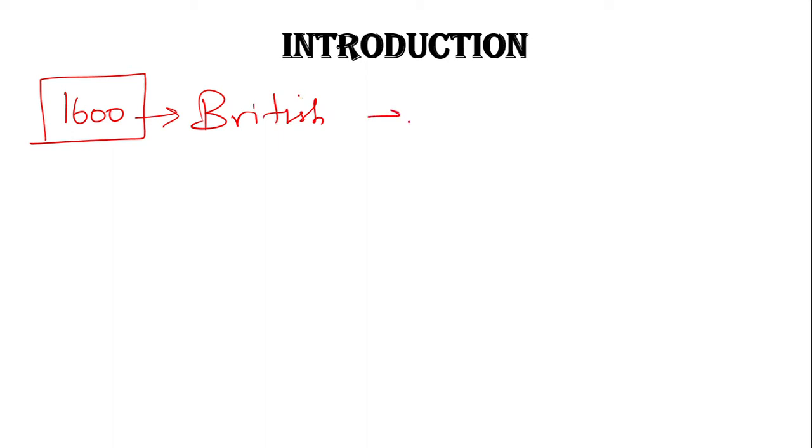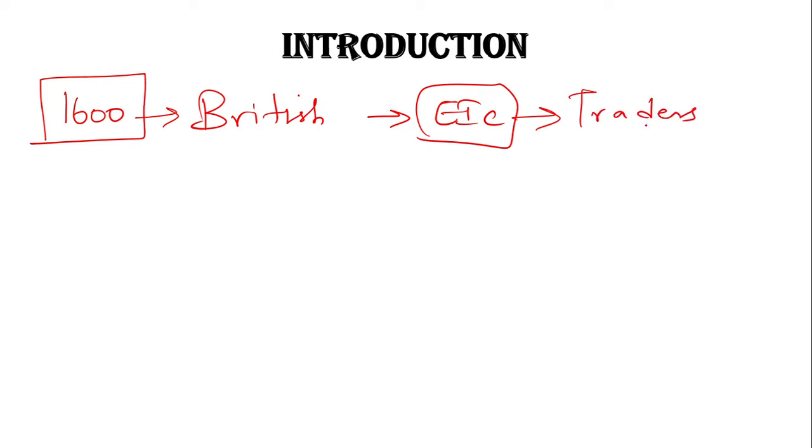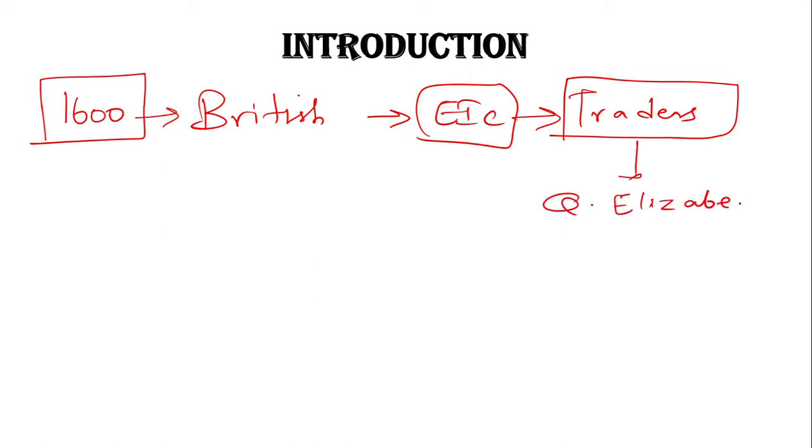Let us start. In 1600, the British came into India as traders in the form of the East India Company. So that is very important: East India Company as traders. They got a charter granted by Queen Elizabeth. So kindly remember, it was the exclusive right of trading in India.